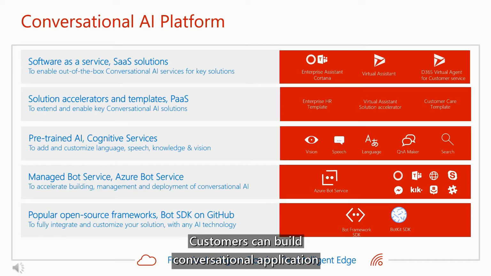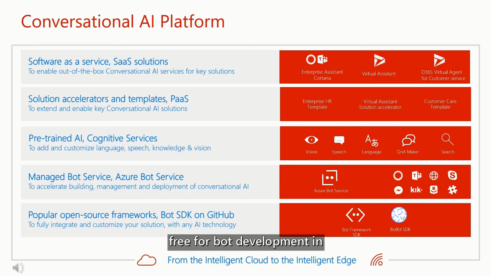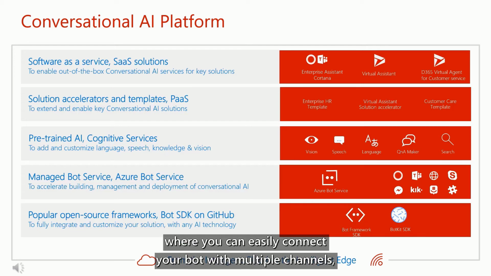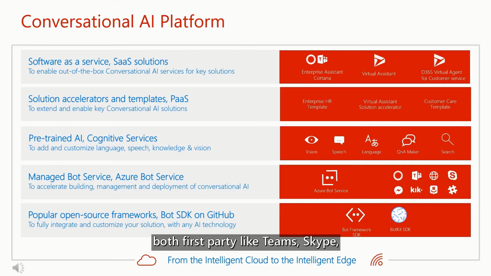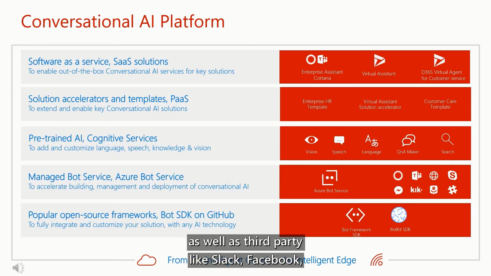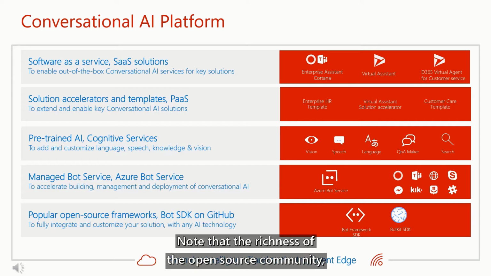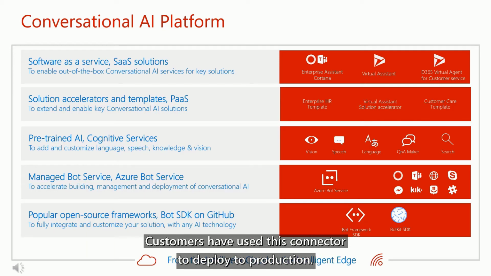Customers can build conversational applications in a variety of ways depending on their needs. Starting at the bottom, we offer developers a comprehensive and popular open source framework, free for bot development in the development language of your choice. We have the largest community on GitHub. Next, we allow you to host your bot in Azure with Azure Bot Service, where you can easily connect your bot with multiple channels, both first party like Teams and Skype, as well as third party like Slack, Facebook Messenger, etc., with the click of a button. Note, with the richness of the open source community, we also have connectors to Alexa and Google Assistant on GitHub, and customers have used this connector to deploy to production.